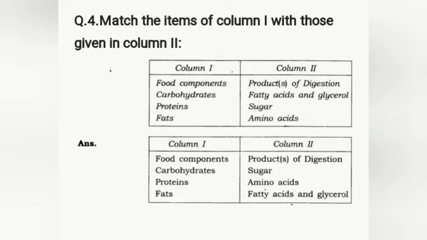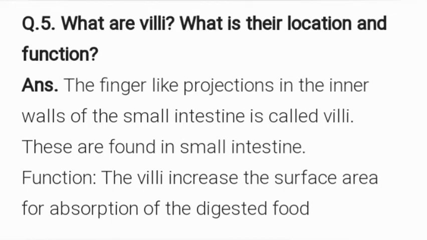Look at the sketch to know more about the diagram. What are villi? What is their location and function? The finger-like projections in the inner walls of the small intestine are called villi. They are found in the small intestine. The function of the villi is to increase the surface area for absorption of digested food.